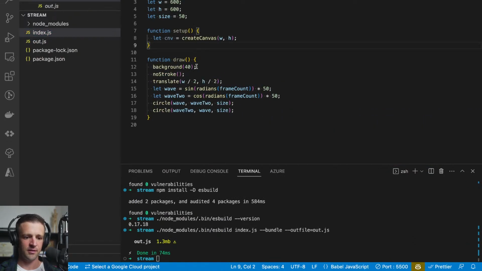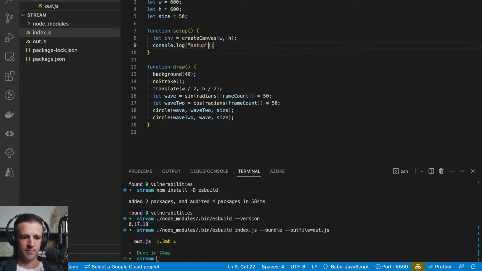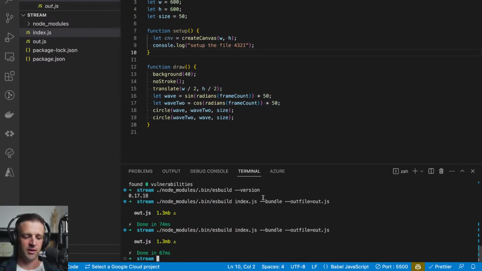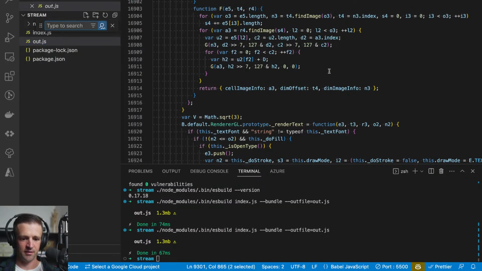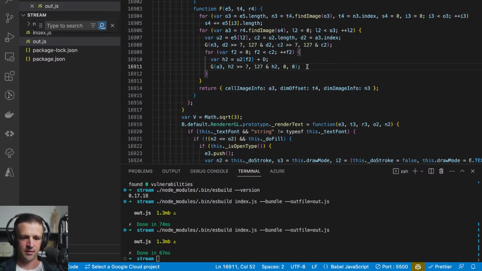Let's come up here and see what is something that would be unique. Let's just console log setup. So change or set up the file, I don't know, 4321, and save. And now we need to rebundle our file. So I'm going to run that command again. I press the up key on my keyboard. And let's actually copy this and see if we can find it in our out file. Come to out.js, find, Control F, no results.